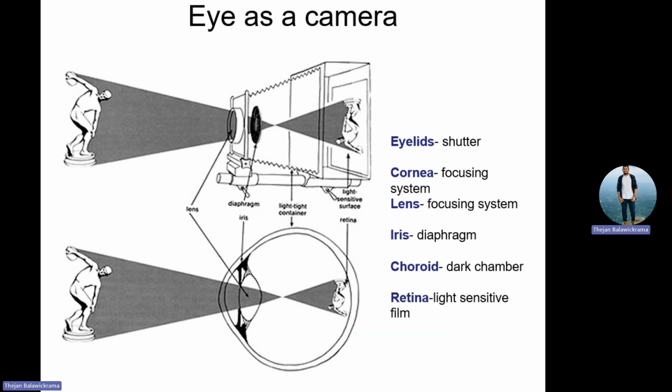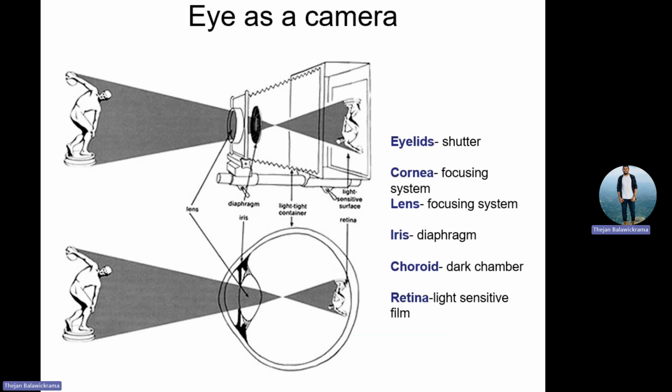Now, if you take your eye as a camera, it resembles one. Your main lens is the cornea, and your adjusting lens is your crystalline lens. The pupil is your aperture, and your choroid is the black part of the camera where the excess light is absorbed. The retina is your camera film where the images form.